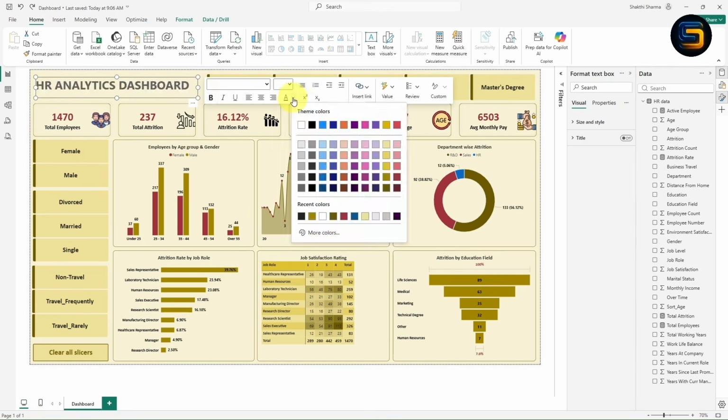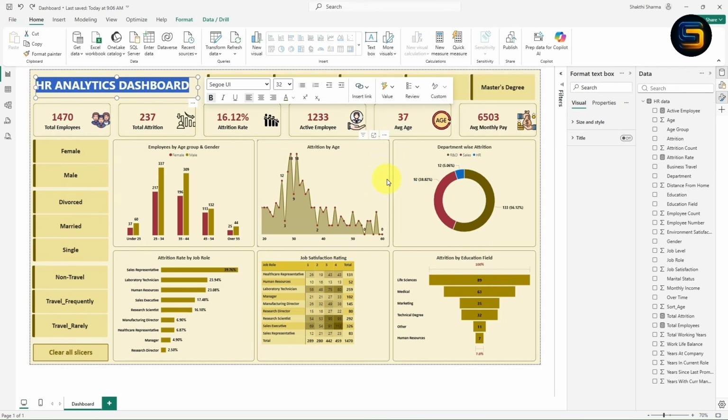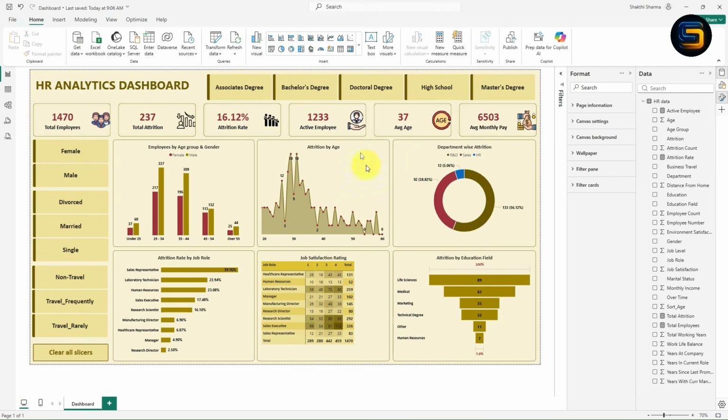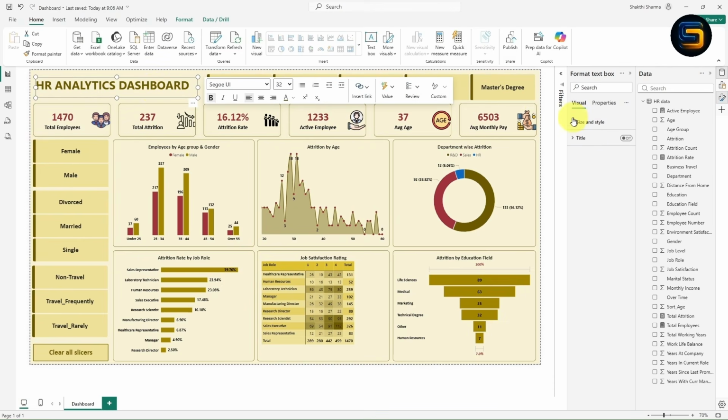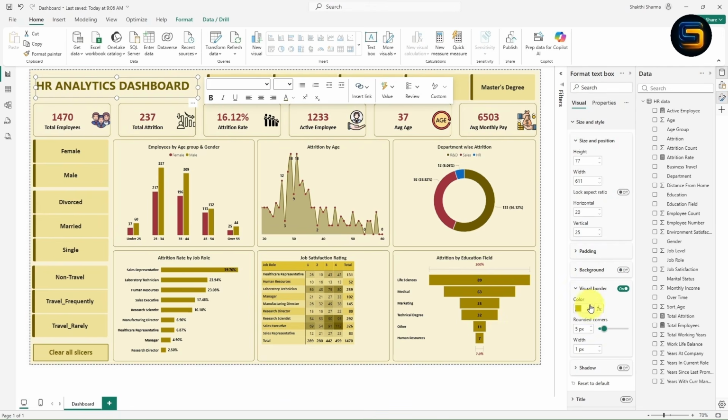Now I will change the font color. Expand this. From here I will select this color. Look at here guys. Now the dashboard is looking perfect. Now let us give few more formatting. Now expand size and style. From here you need to click on the visual border. I will give this visual border. I will increase the rounded corner to 7 or let it be 5 only. It is looking perfect. I will select the center alignment.